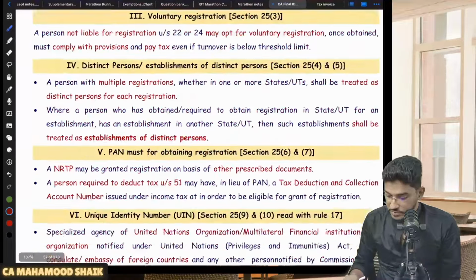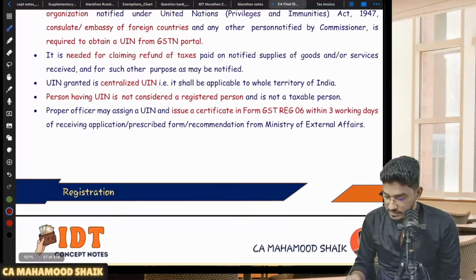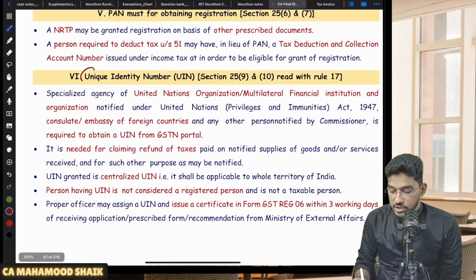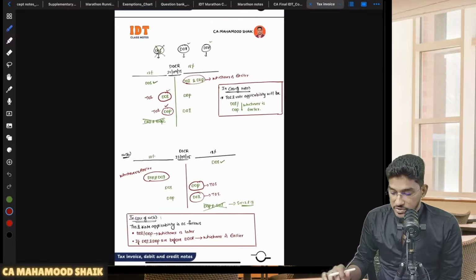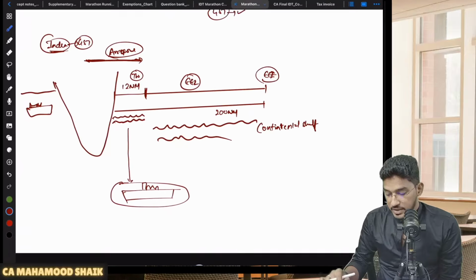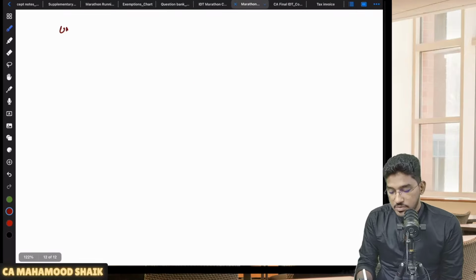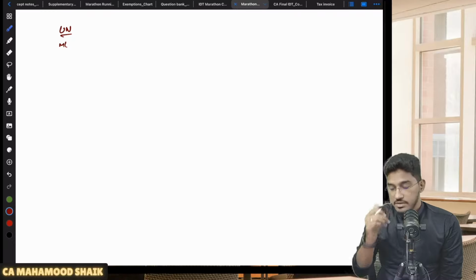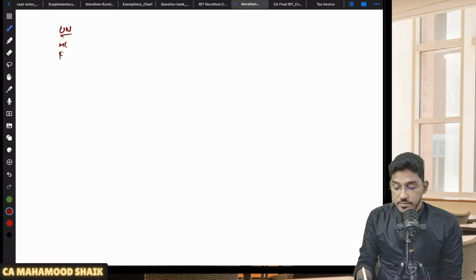Next, as we have already told you, it is a state-wise registration and all these points we have already covered. So few more procedural formalities which I want to cover is, there is something called UIN. There is one more special registration called UIN. So what is this UIN? See, we have UN bodies, United Nations bodies, we have multilateral financial organizations, and thereafter we have foreign embassies, US embassy, US consulates, like that we have some specified international organizations.